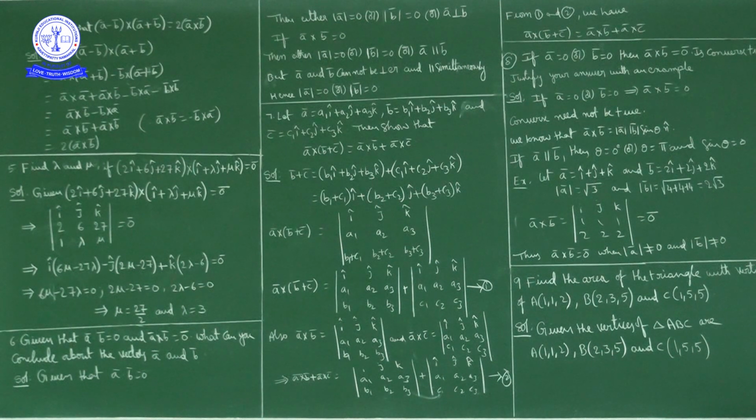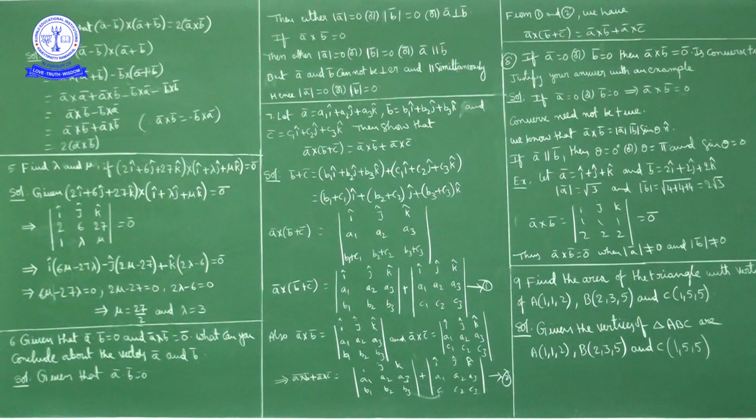A bar perpendicular to b bar and a bar parallel to b bar simultaneously is not possible. Two vectors cannot be perpendicular to each other and parallel to each other simultaneously. So these conditions are not possible. Then a bar dot b bar = 0 and a bar cross b bar = 0 bar, the possibilities are either magnitude of a bar is 0 or magnitude of b bar is 0.